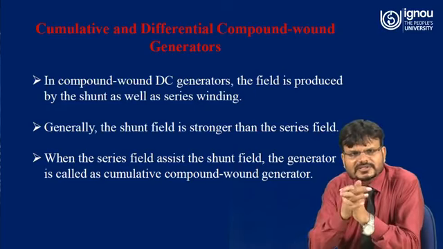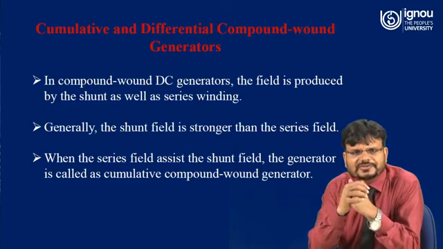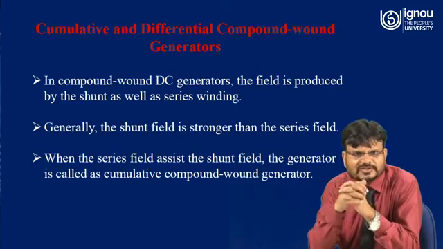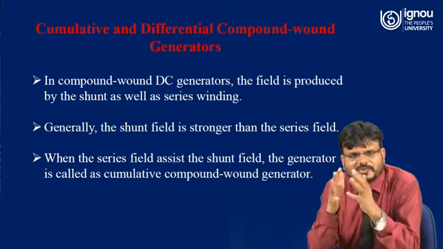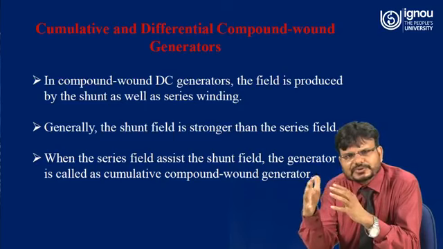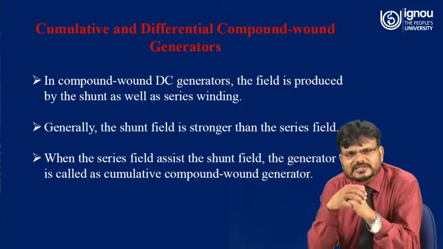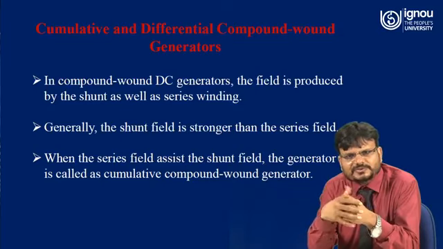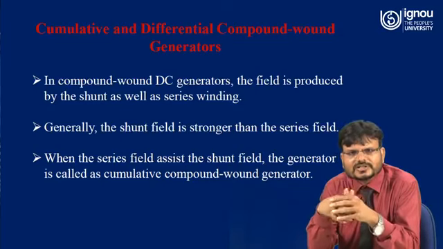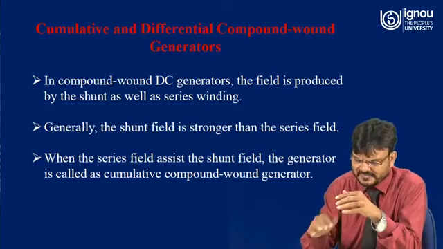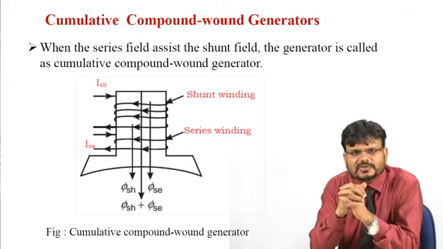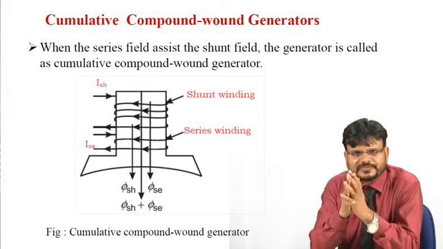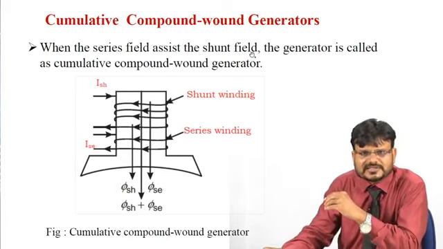Now we are going to discuss cumulative and differential compound generators. Basically it is a long shunt and short shunt compound generator. In a compound wound DC generator, the field is produced by the shunt as well as the series winding. Generally the shunt field is stronger than the series field. When the series field assists the shunt field, the generator is called a cumulative compound wound generator. So now we are going to discuss the cumulative compound generator.